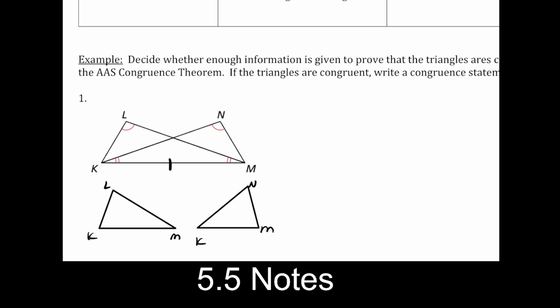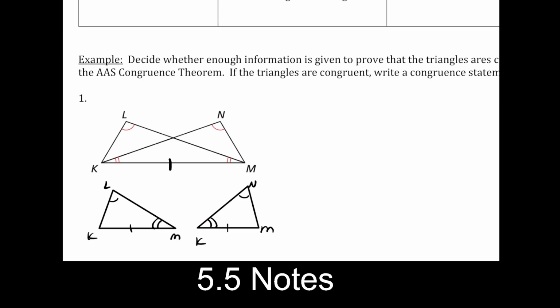It's pretty tough to see, but let's go ahead and mark in our 2 triangles that we've drawn down here. And I have a hard time looking at this for some reason. So it's going to be like this. That's the picture that we have. So if you notice here, we have angle, angle, and then the side on the outside of them. Angle, angle, side on the outside of them. So this is a great candidate for angle, angle, side.